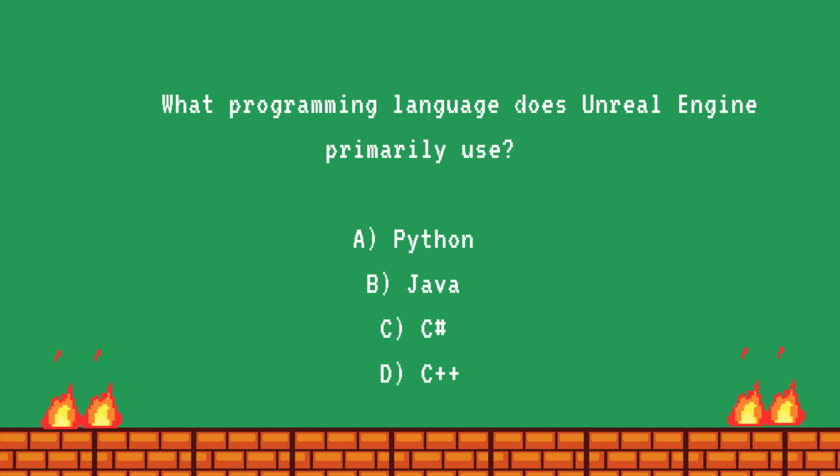3. What programming language does Unreal Engine primarily use? A. Python, B. Java, C. C#, D. C++. Answer D. C++.